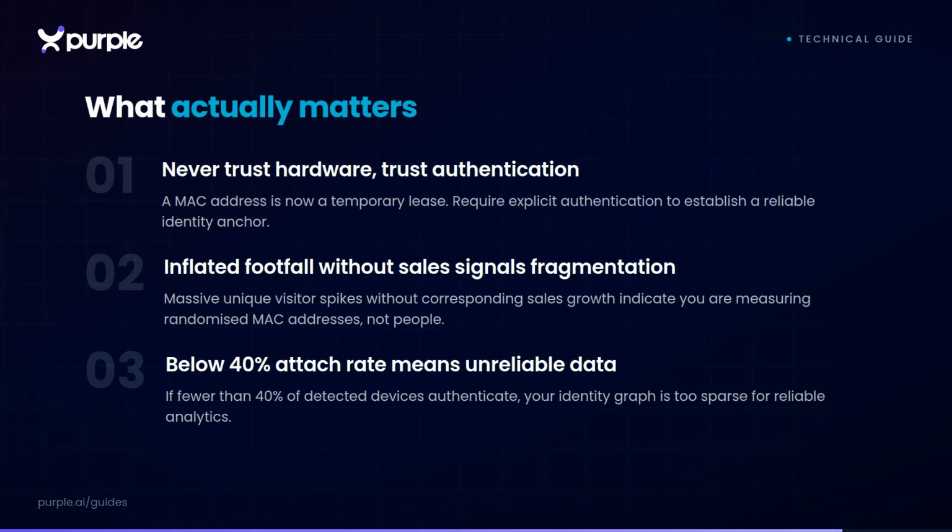And if fewer than 40% of detected devices authenticate, your identity graph is too sparse for reliable analytics.